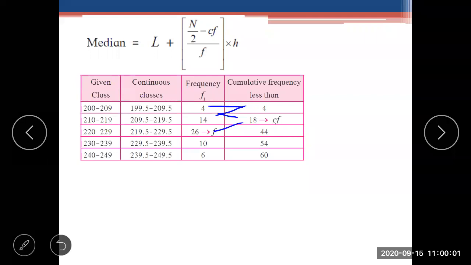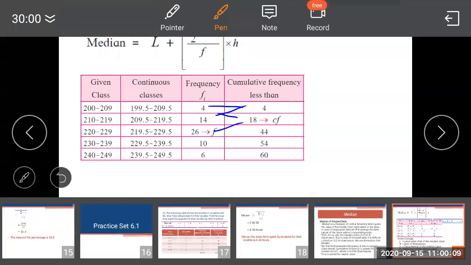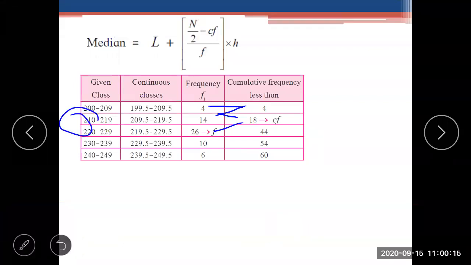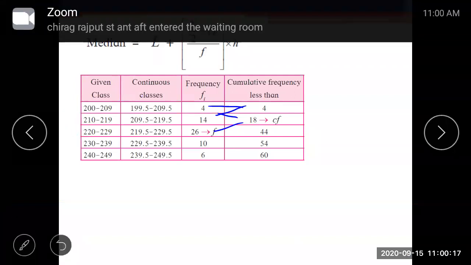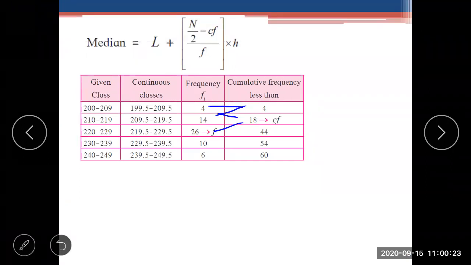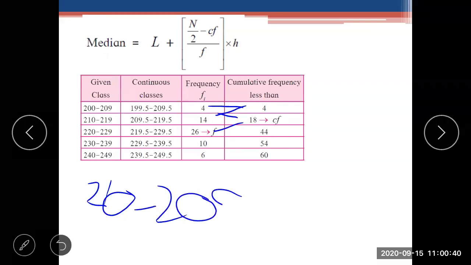Between 200 to 209 and 210 to 219, 210 is the lower limit and 209 is the upper limit. Lower limit minus upper limit, 210 minus 209, we get 1.